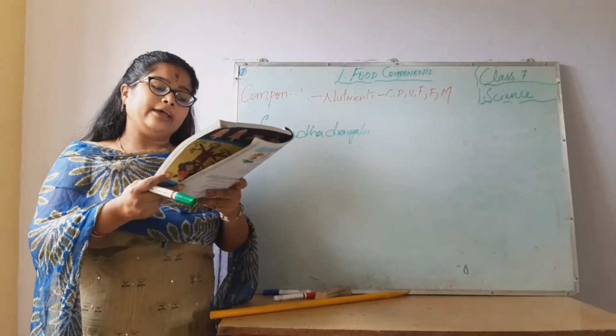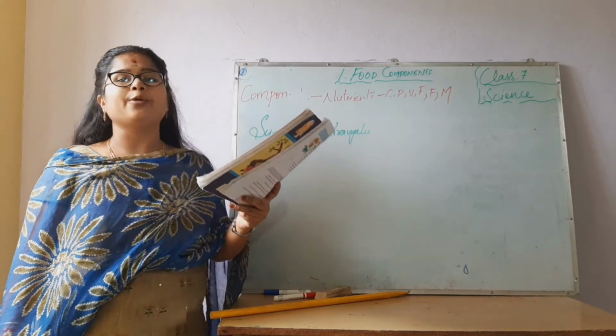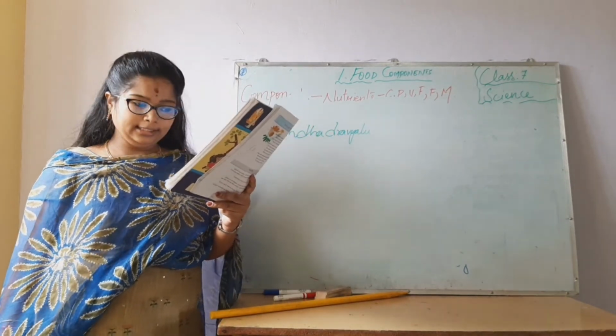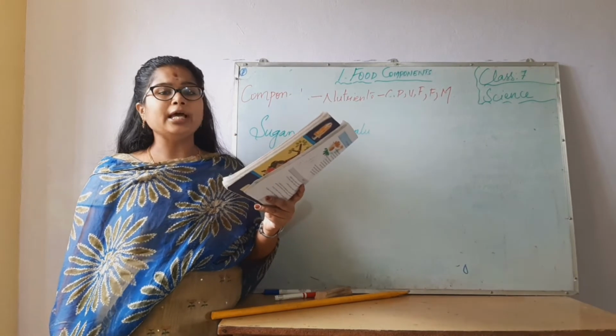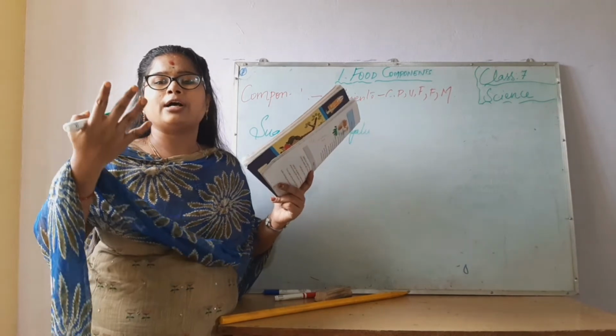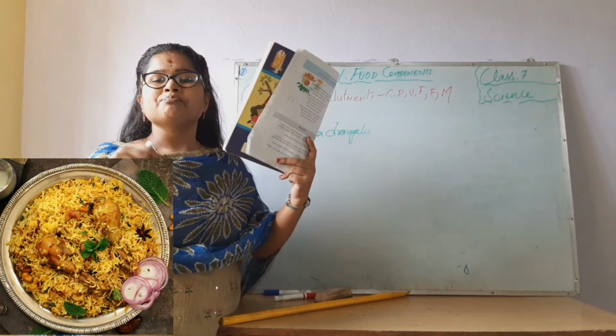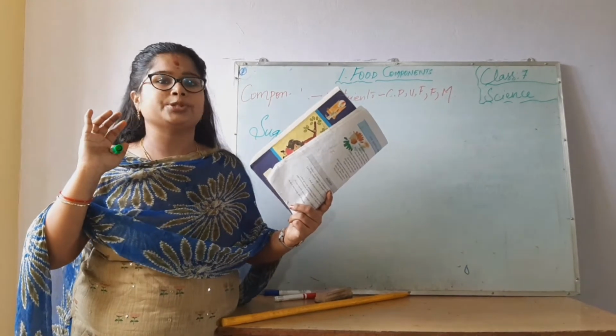And next, everyone has their own favorite food. You need to write yes or no in this answer. Yes, isn't it? What is your favorite food or dish? Why do you like it? Whatever it may be, like your biryani or chicken or mutton or your aloo fry or something. Why you like it also, you are supposed to write it.